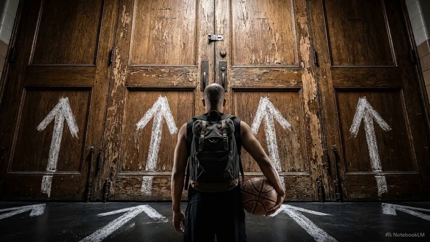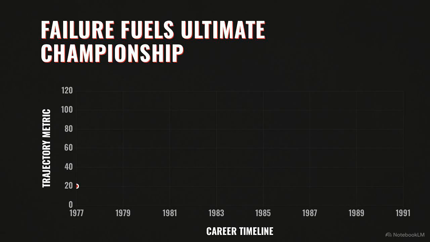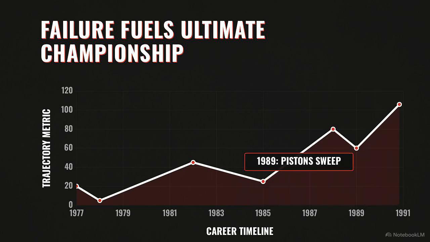Whether being cut from varsity or losing a college final, he avoided treating the scoreboard as a final verdict on his potential. This timeline shows his trajectory. Each failure provided the specific data he needed to adjust. Being cut in high school led to his shooting mastery on JV, while his rookie-year foot injury led to a more rigorous off-season conditioning program.